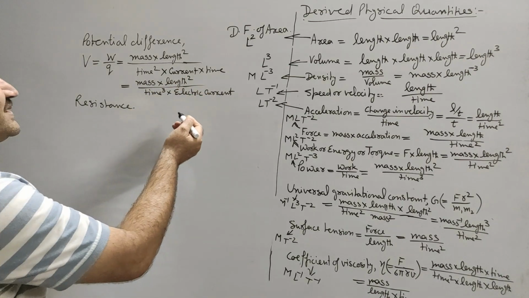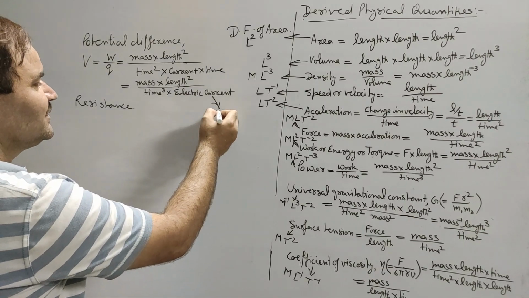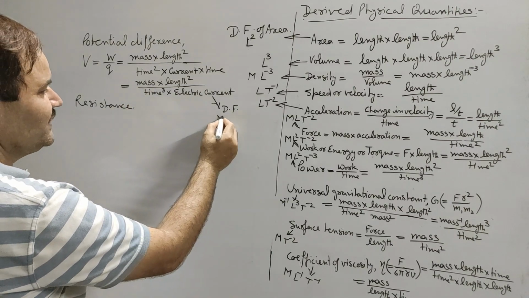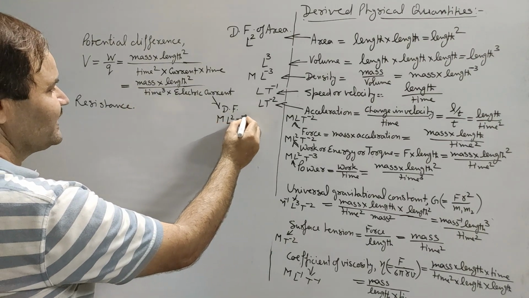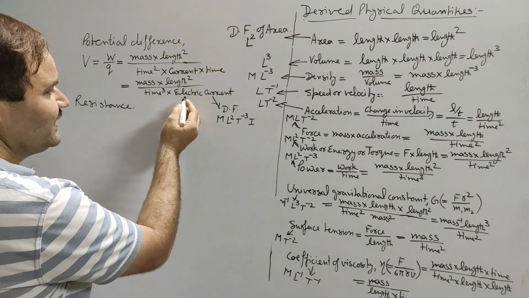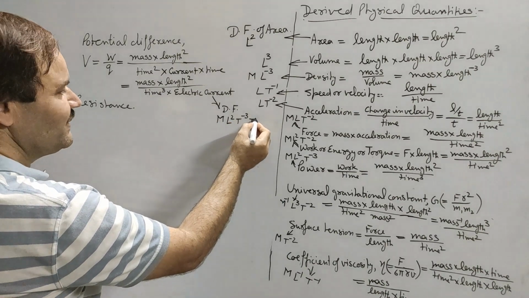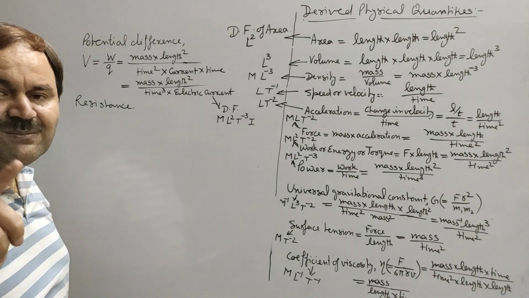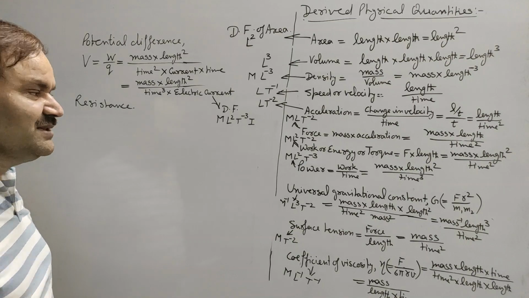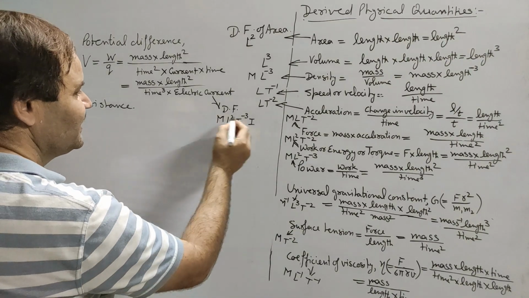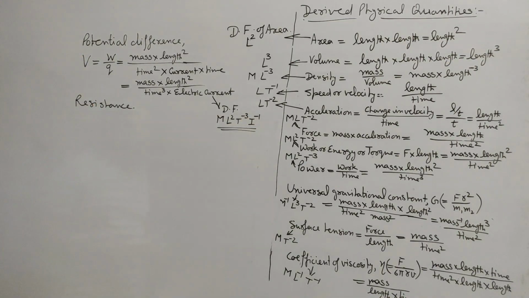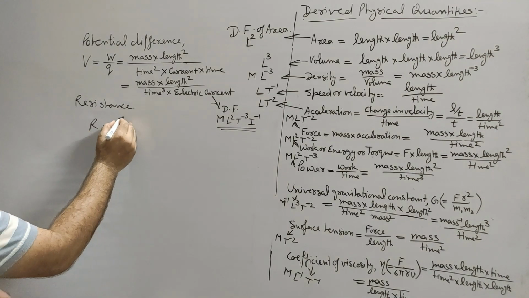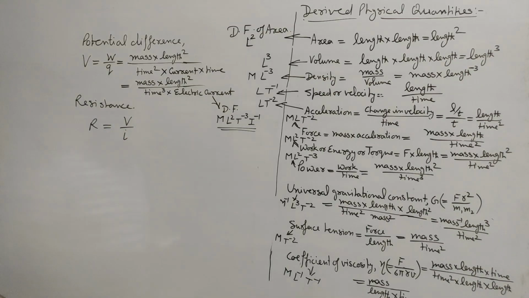But if one asks the dimensional formula, then dimensional formula of potential difference will be ML2T minus 3, and electric current is represented by I. Sometimes it is also represented by capital A, but capital A stands for ampere. That's why we are using I to the power minus 1. Now if we come to the resistance, then resistance R is equal to V upon I by Ohm's law.